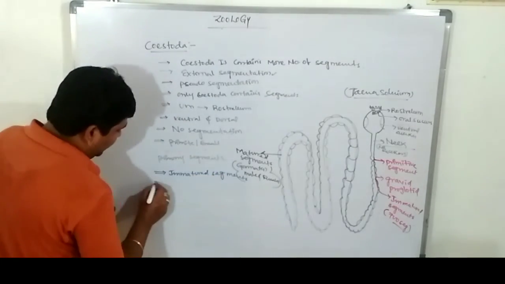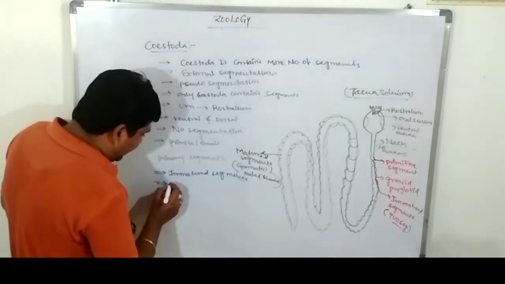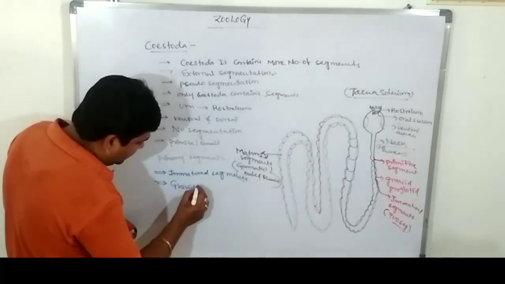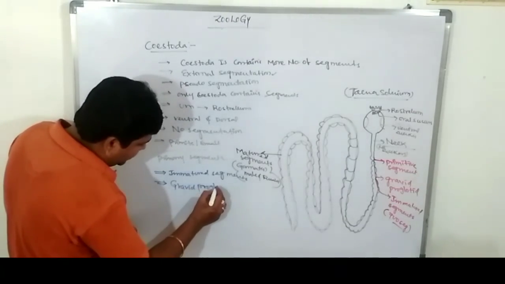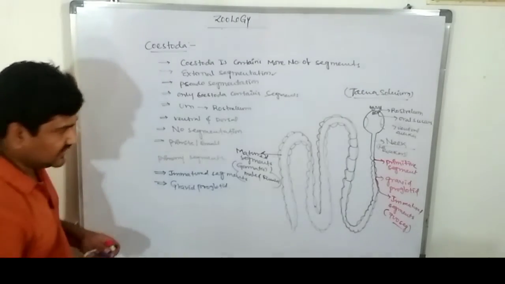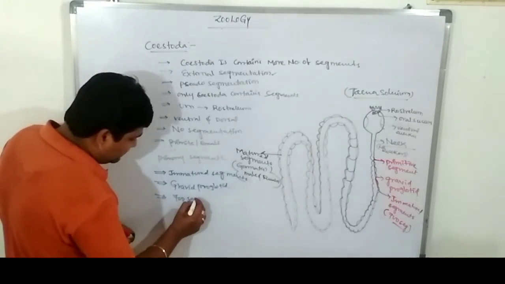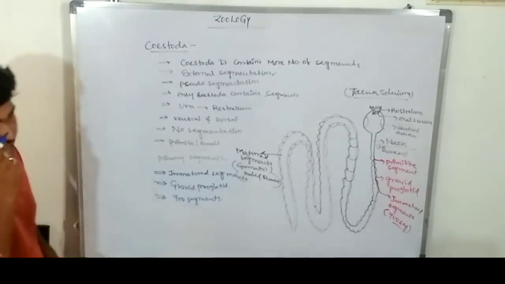They contain gametes but are not mature. The later segment is called a gravid proglottid. Each organism contains more than 700 segments.